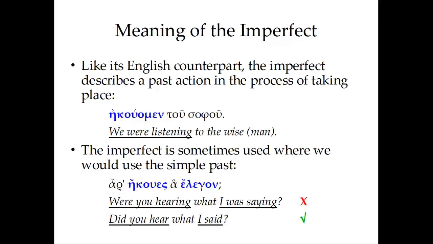Did you hear what I said? It just so happens that in Greek, they use certain verbs in the imperfect where we would use them in the simple past. Verbs of saying and speaking and expressing and thinking in particular. For the Greeks, these activities always represented processes for the most part.